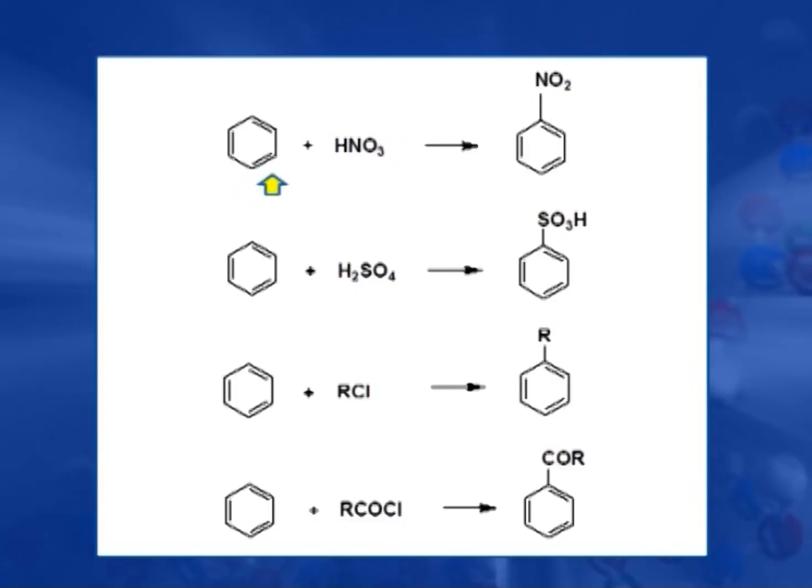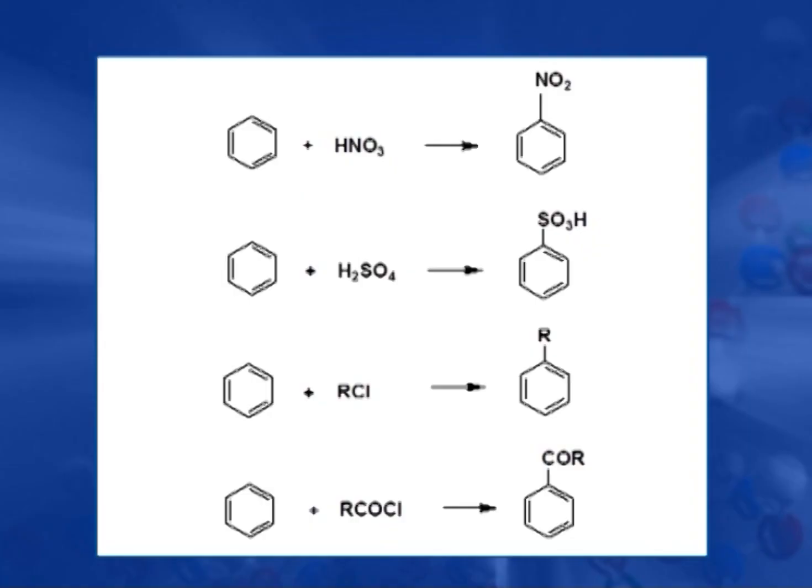Further, we can see this in other reactions also. On nitration, benzene gives nitrobenzene. On sulfonation, benzene gives benzene sulfonic acid. On reaction with alkyl halide, it gives alkyl benzene. On reaction with acyl chlorides, it gives the corresponding ketones. So, in all these, benzene gives a substituted product, and these reactions we will discuss later on.